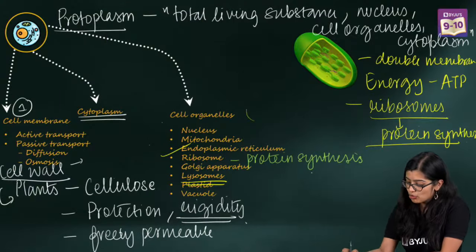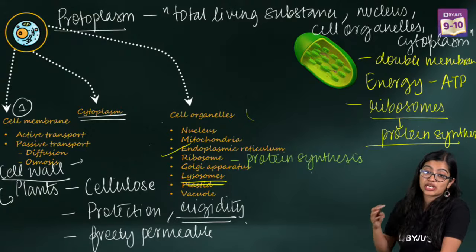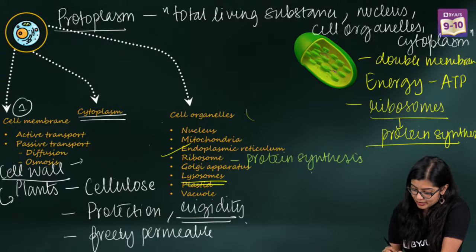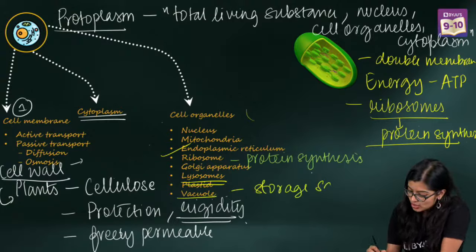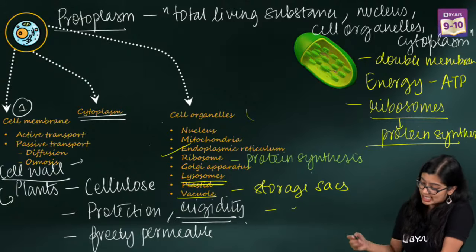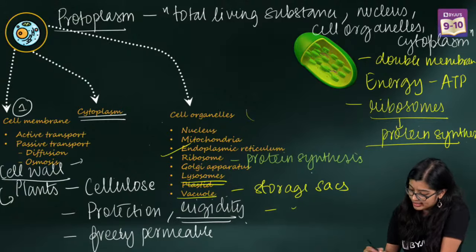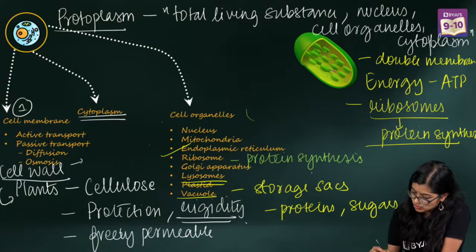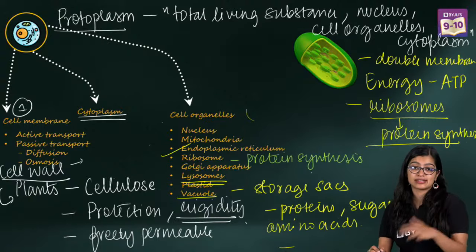So now with this we will move on to the last cell organelle, which is vacuole, right? Vacuoles are nothing but storage sacs. They store a lot of important substances, maybe proteins, sugars, and some amount of amino acids, and at times they also store some excess water.